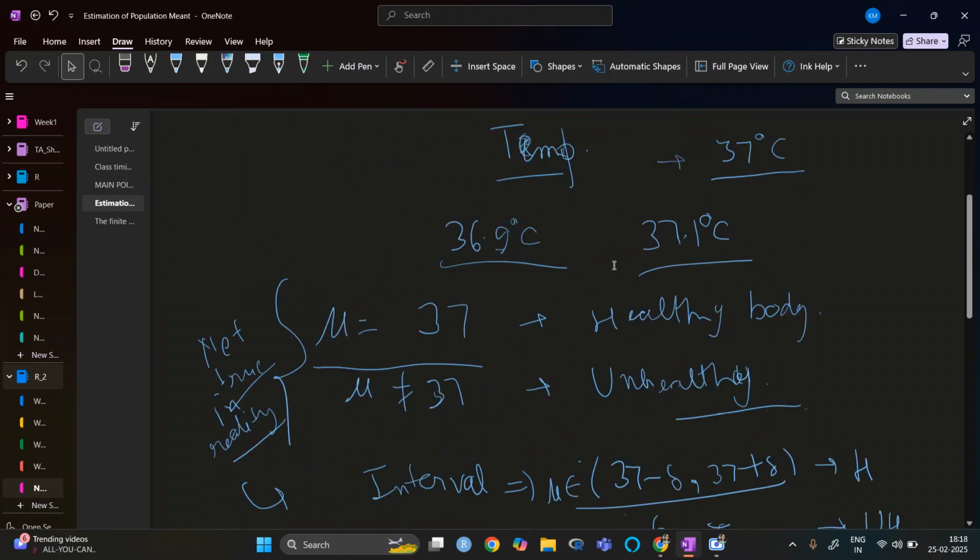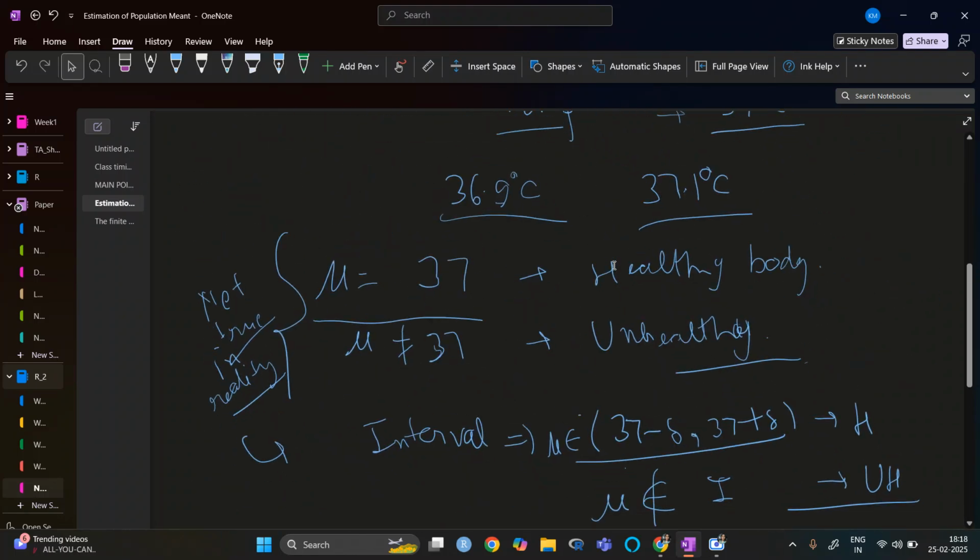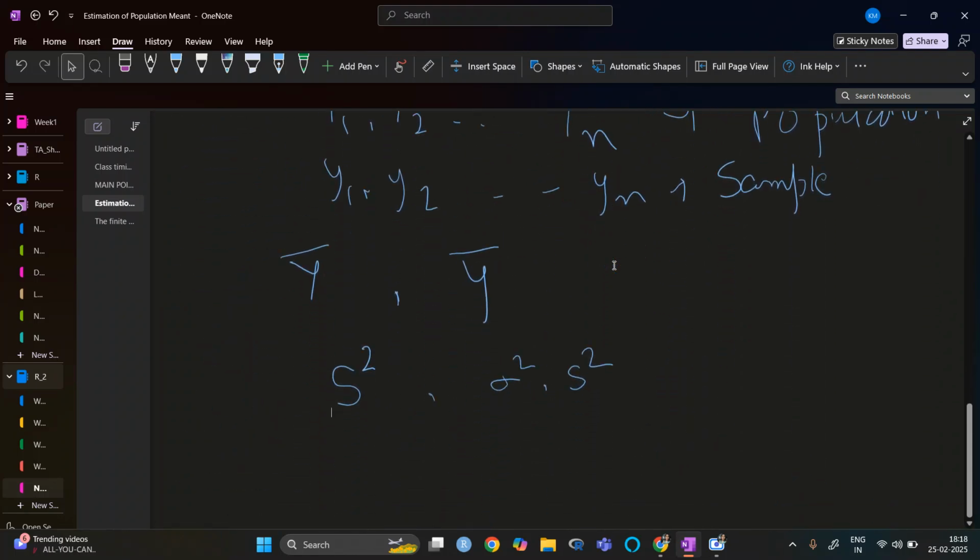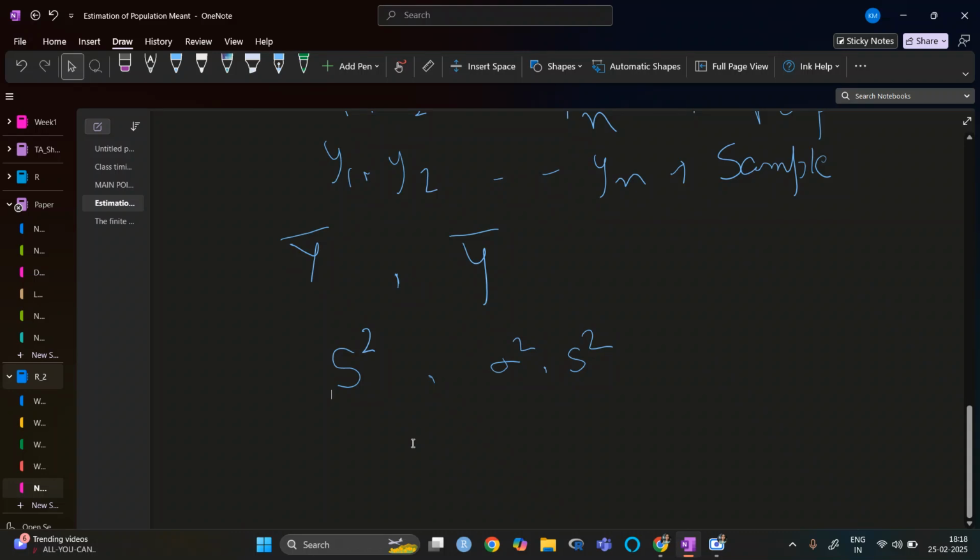For the estimation of population mean, we need the sample mean. For the estimation of capital S square, we need the variance when we have the population without replacement. So, for the confidence interval limit, this is what we need.